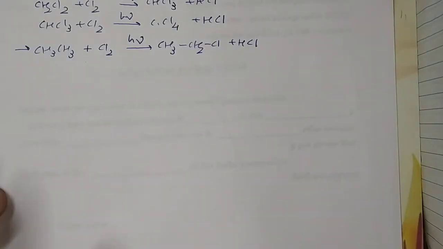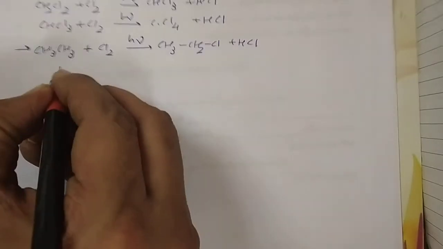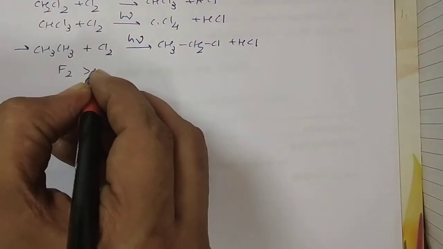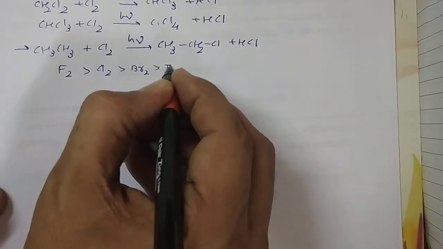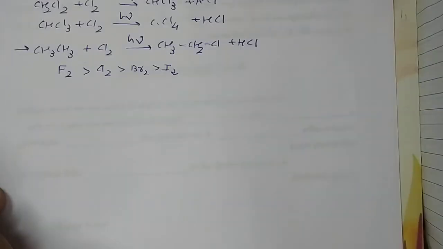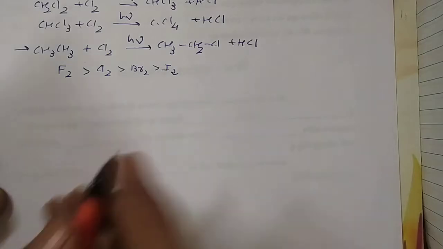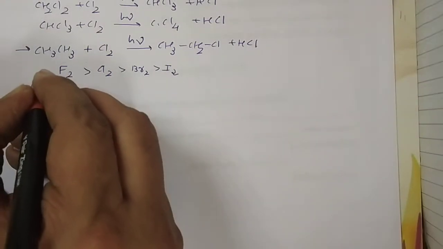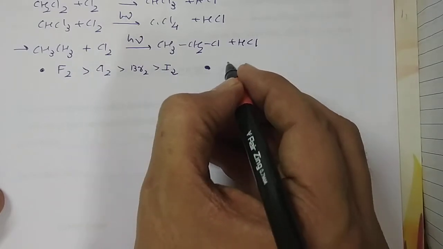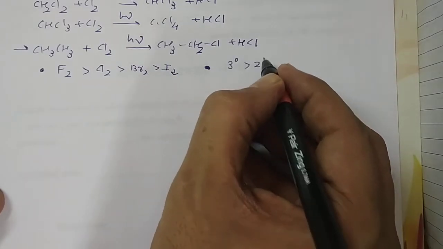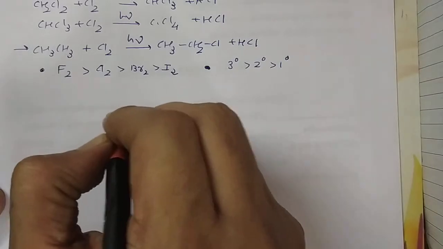As for the rate of the reactions, it is found that the rate of reaction of alkanes with halogens is in the order F2, Cl2, Br2 and I2. The rate of replacement of hydrogen is tertiary, then secondary and then primary.